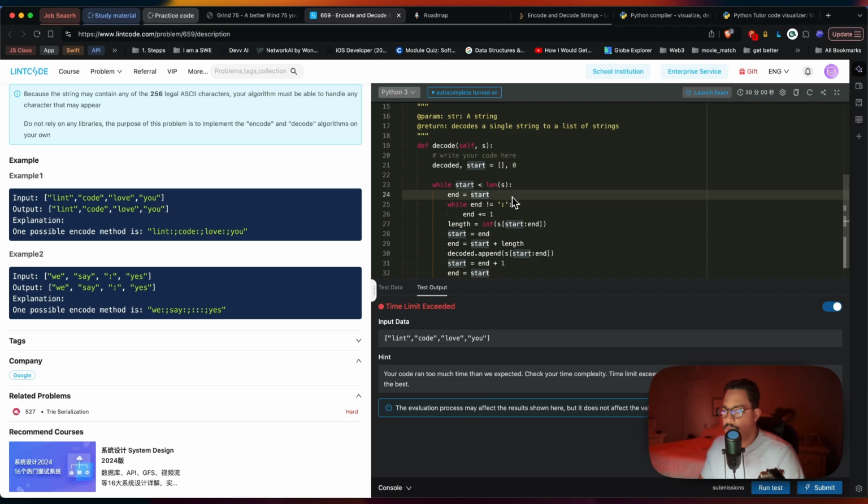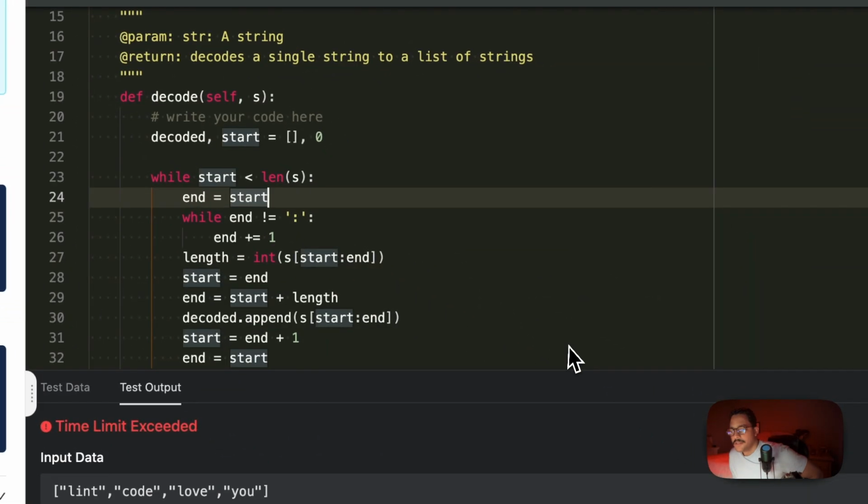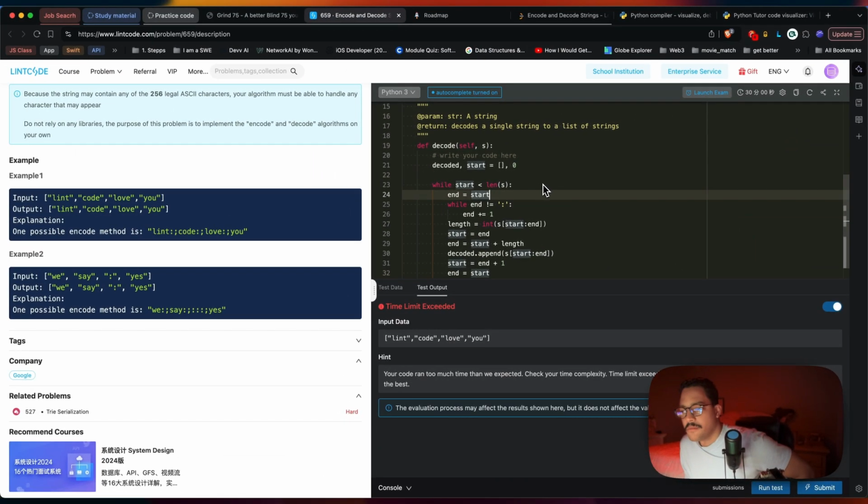I should be looping through the characters, right? While the start, so send the length, and while. Let me see here, because yeah, I think I'm missing something. I'm looping through numbers, so that's why it's never going to be equal to that. So why am I looping through numbers?